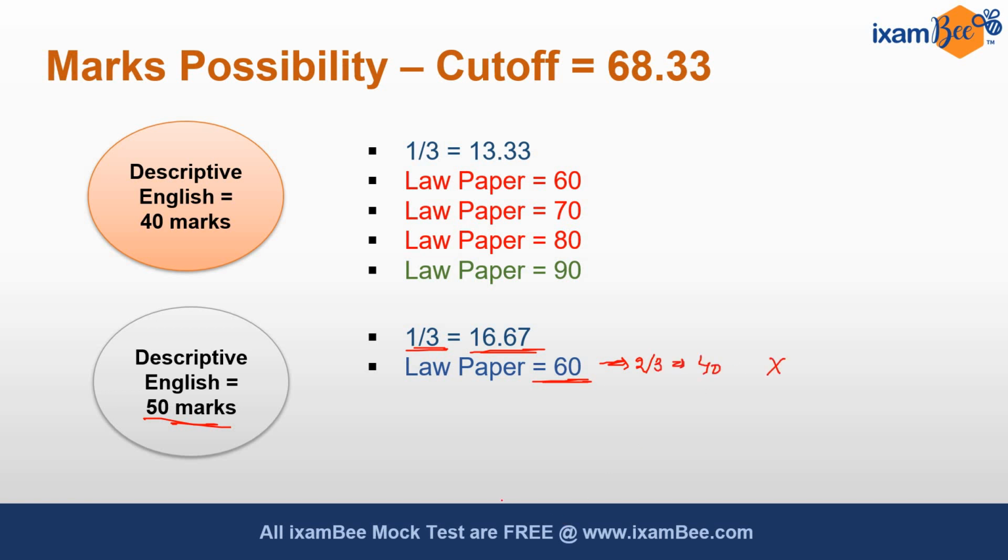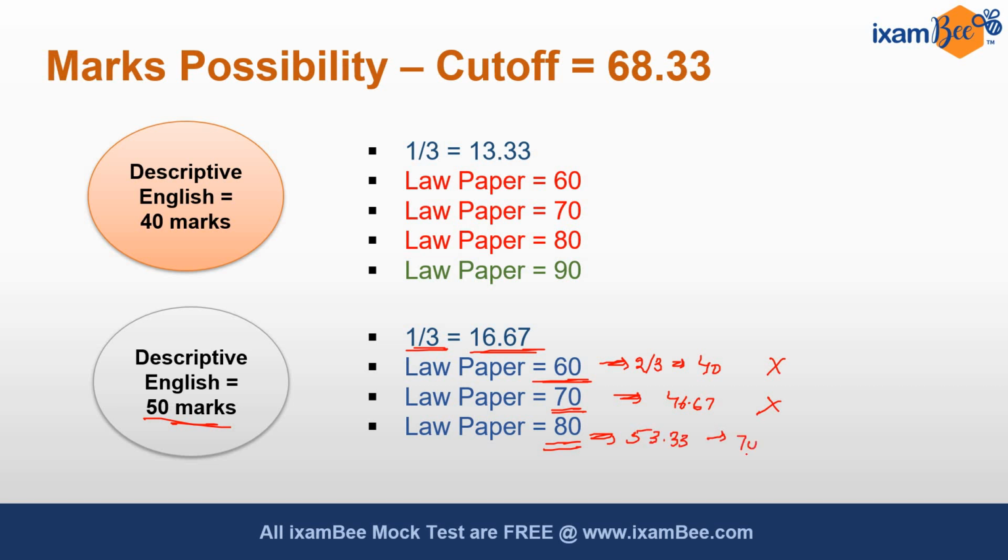You have not yet cleared the previous year cutoff. If you score 70 marks in law paper, that will be equivalent to 46.67, not yet cleared the cutoff. And if you score 80 marks, then it will be equivalent to 53.33. And here you have scored 70 marks. The previous year cutoff was 68.33. So here you have crossed the previous year cutoff. If you want to go by the exact number, that will be equivalent to 77.5.